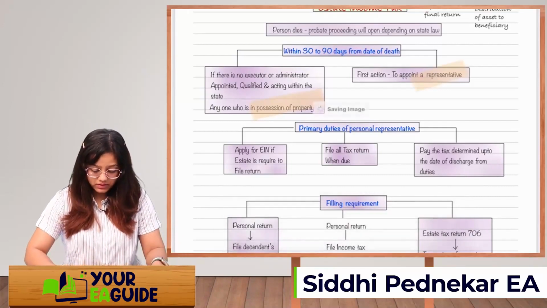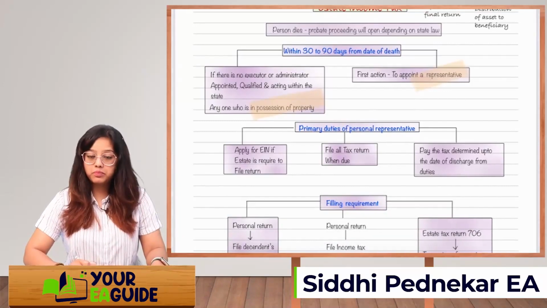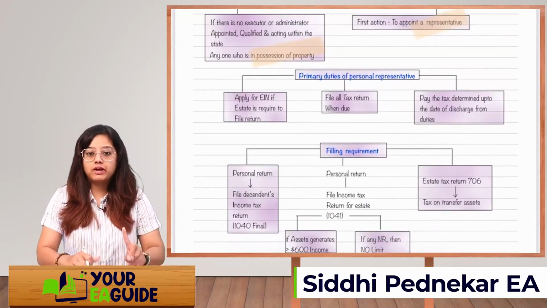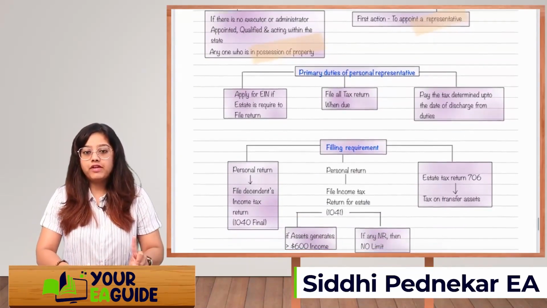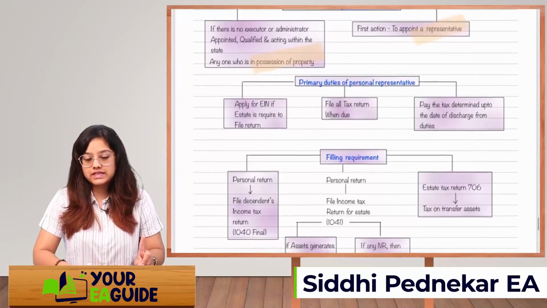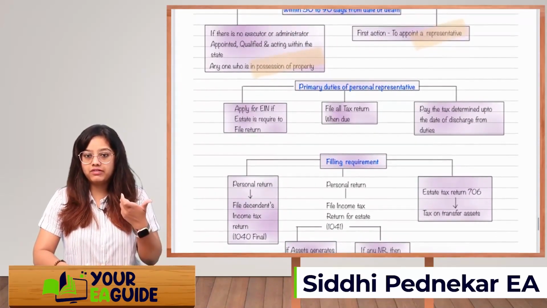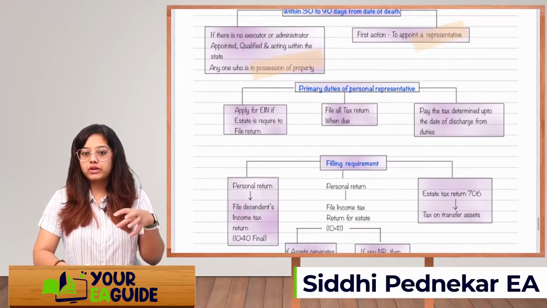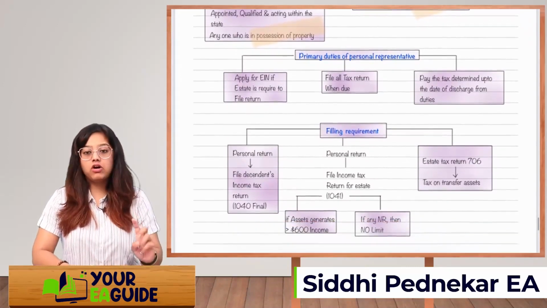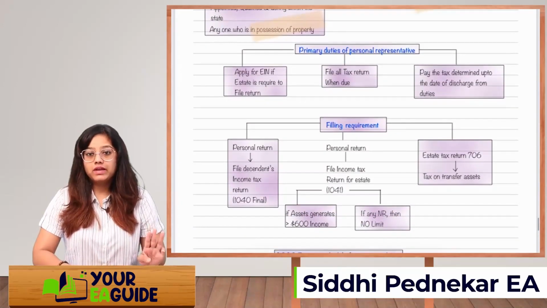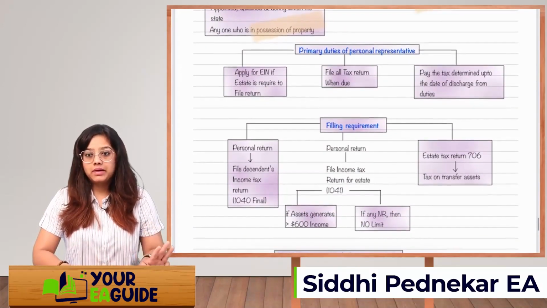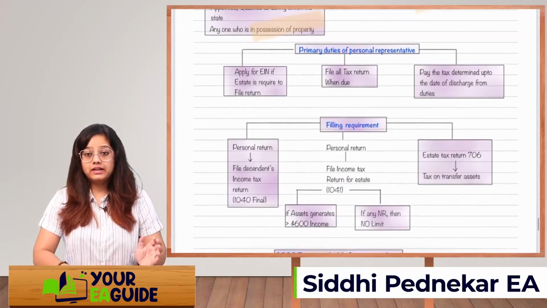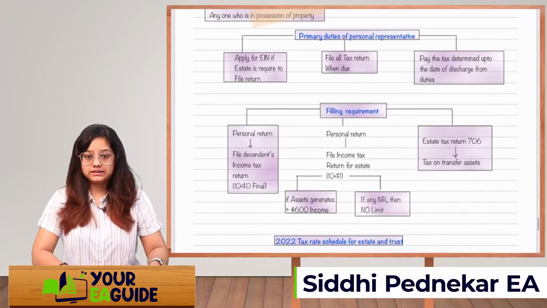Okay. Next is the primary duty of the personal representative. What is the primary duty? First and foremost, they will have to apply for an EIN if the estate is required to file the return. If they are filing 706, they will have to have an EIN. You cannot file it using an SSN. You will have to get an EIN number. File all the tax returns when they are due. Then they will have to pay taxes determined up to the date of discharge from the duties. Till that date, they are liable to pay taxes.